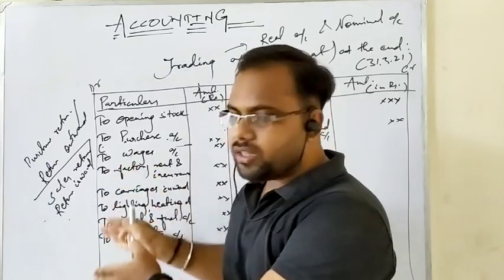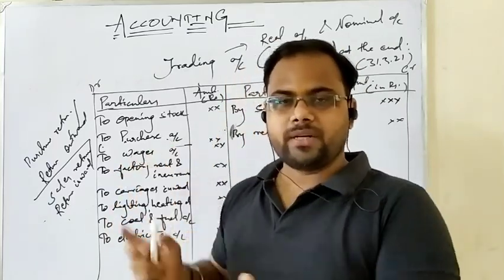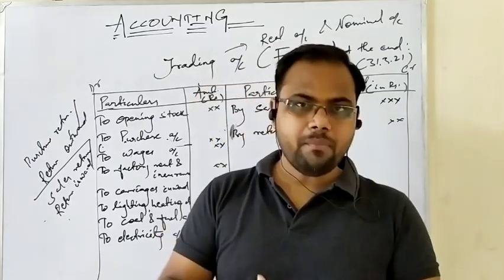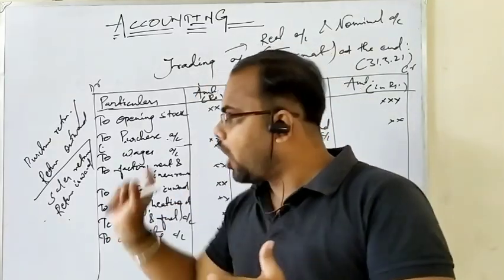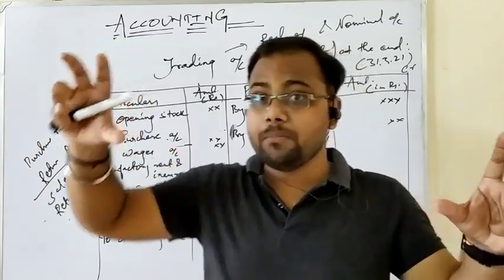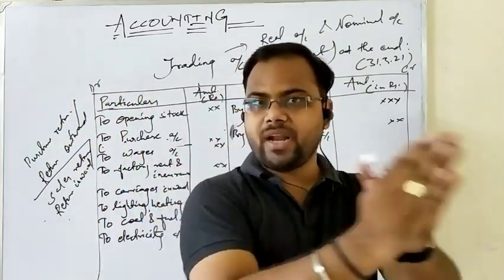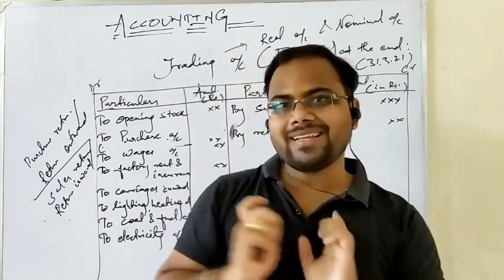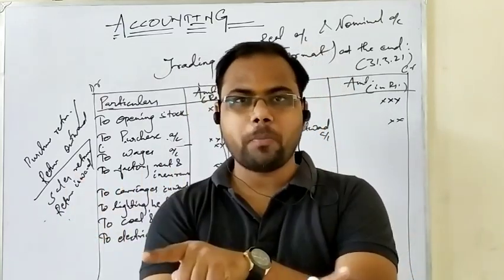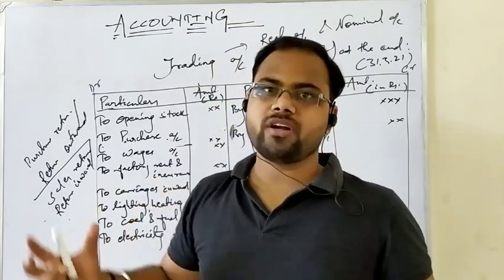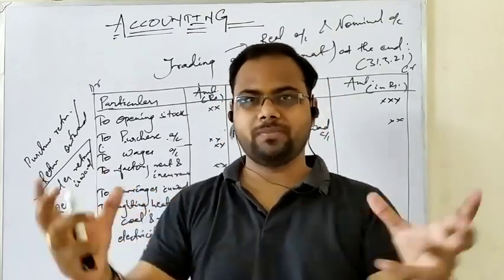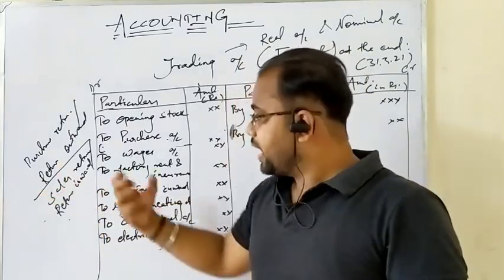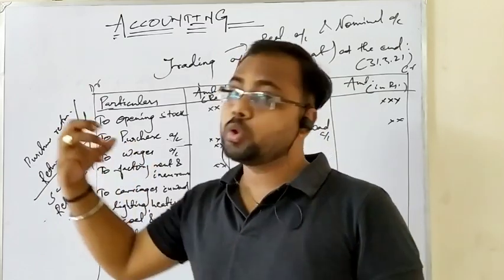So return inward and sales return also happen to be a real account. That means debit what comes in. So sales return or return inward are the same. Inward means comes in, outward means goes out. And the very simple funda, if I tell you: purchase is a debit balance, purchase return is a credit balance. Okay, sales is a credit balance, sales return is a debit balance. Exact opposite. If you forget the logic also, you can remember this opposite method. So return inward is also a real account because goods come in, and return outward is also a real account because goods go out.